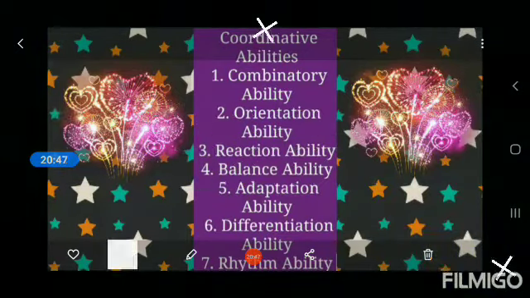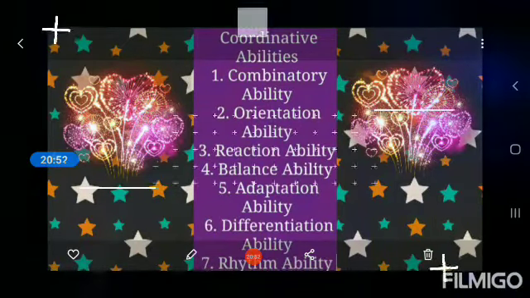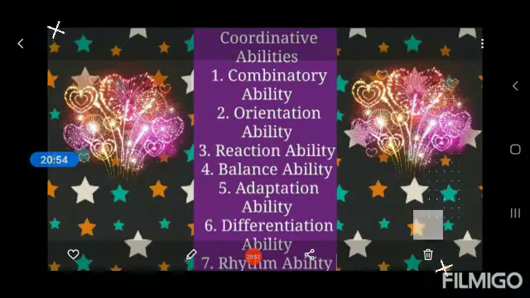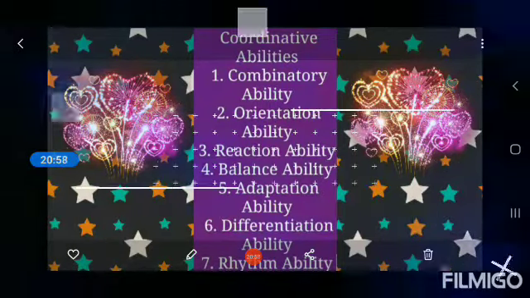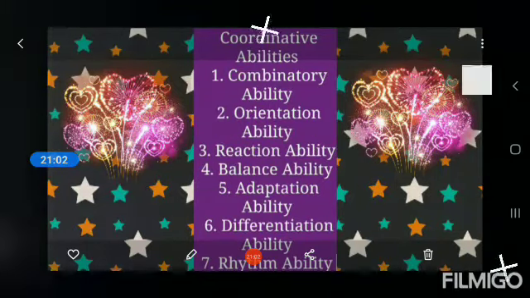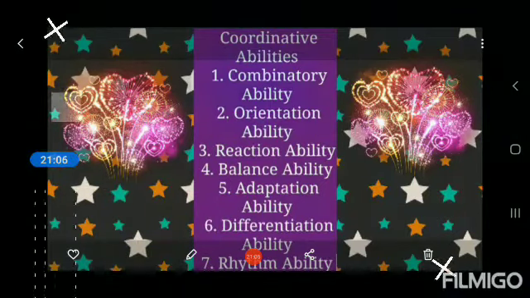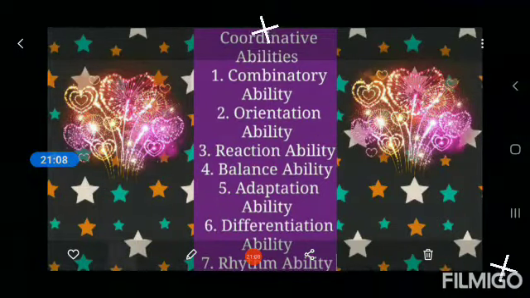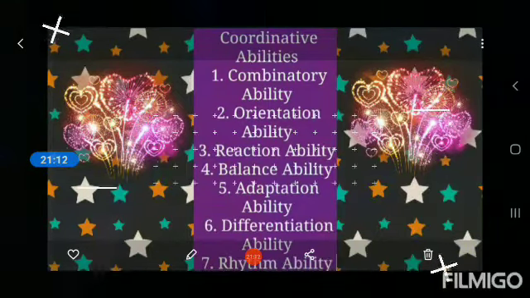Next one is adaptation ability. Adaptation ability is the ability to adjust or change the movement effectively on the basis of changes in the situation, to adapt to a particular situation. This change in situation can be an expected one or can be sudden or unexpected.